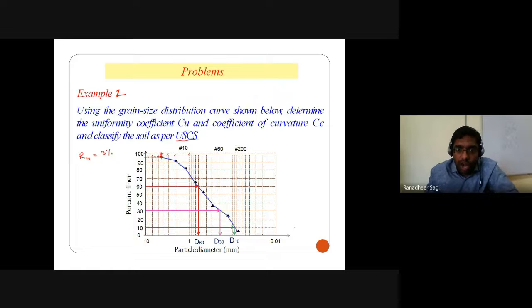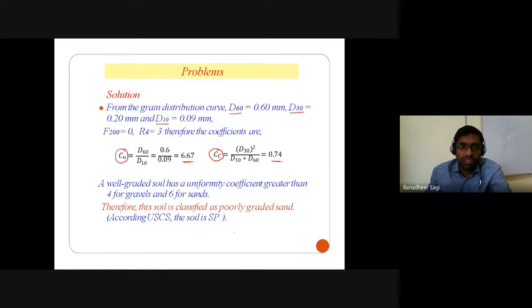Out of this total quantity of soil, this is with respect to the 200 sieve number. Finer than the 200 sieve, we don't have any particles. So all the particles for which the grain size distribution curve is plotted are coarse grain particles only.